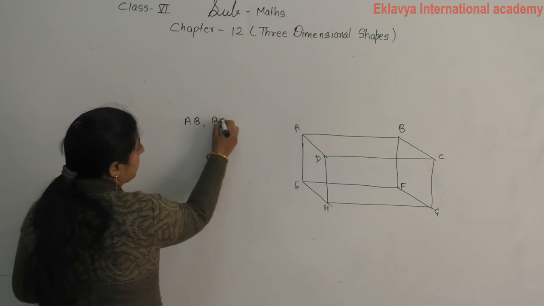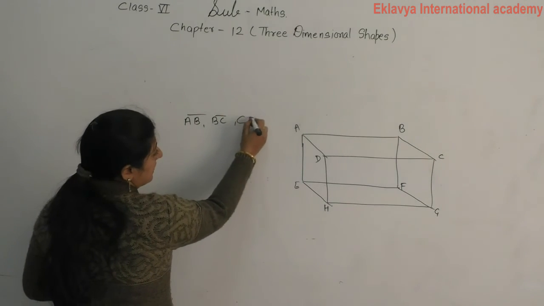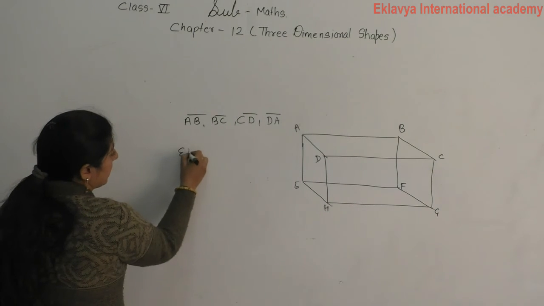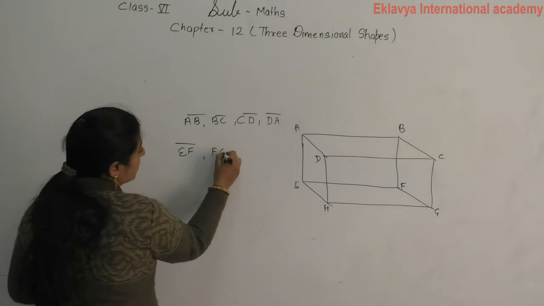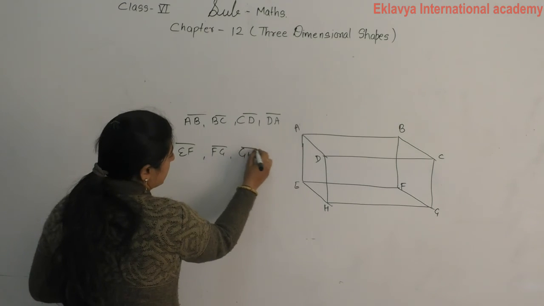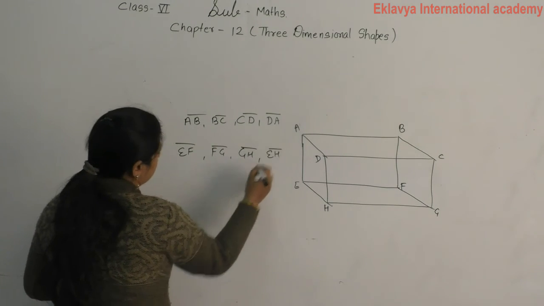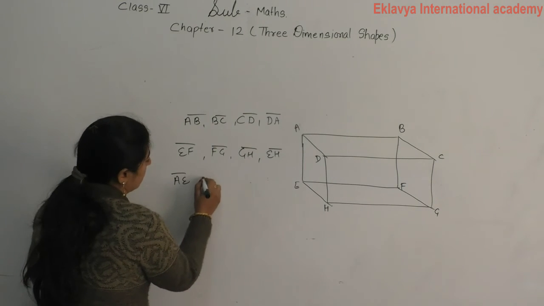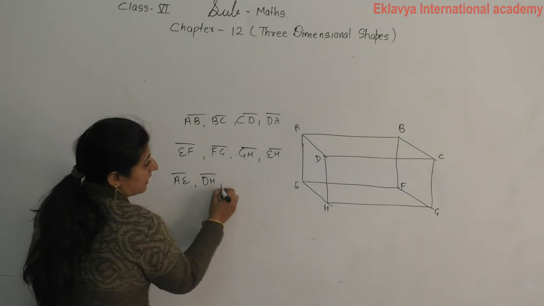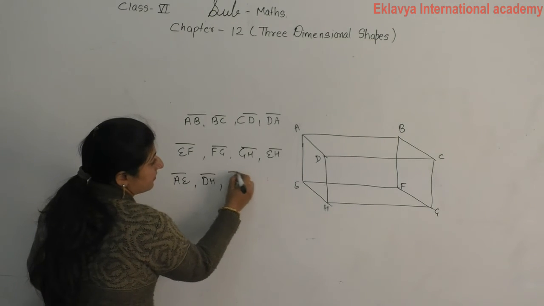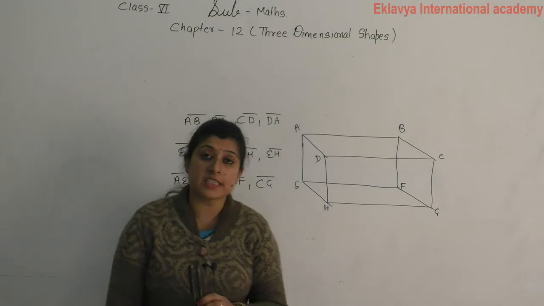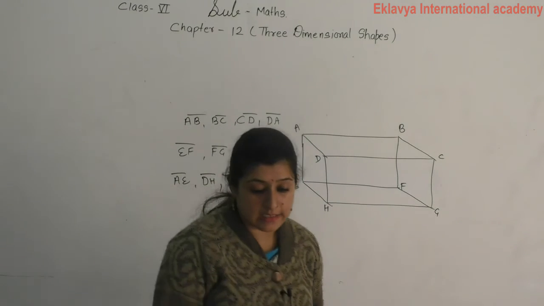AB, BC, CD, DA. For this one, EF, FG, GH, EH. For this one, then AE, DH, and here BF, CG. And total how many edges in this? Total 12 edges in this.